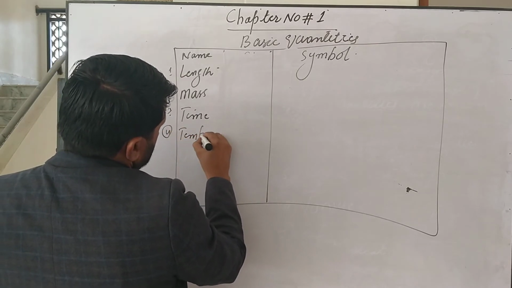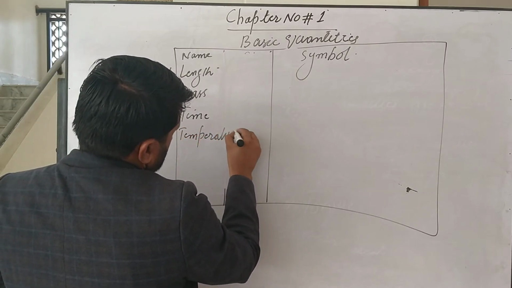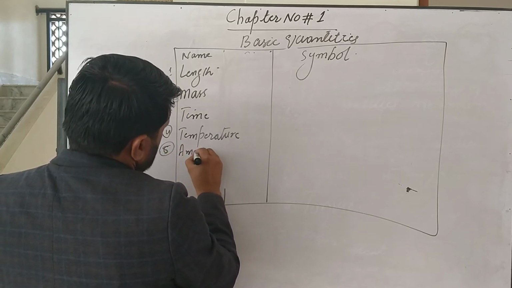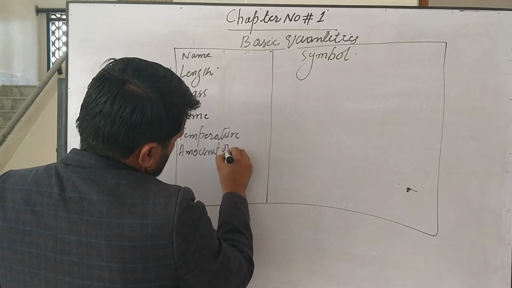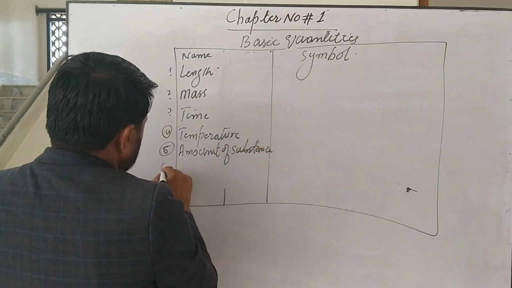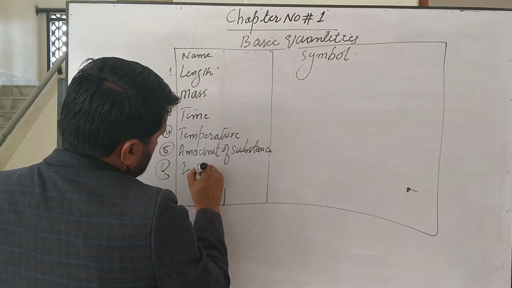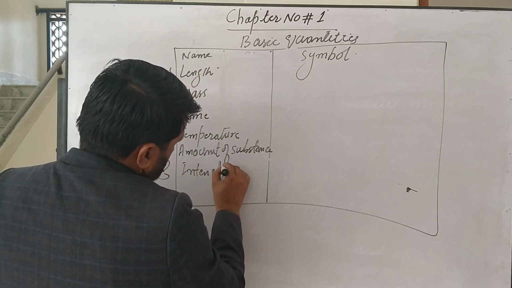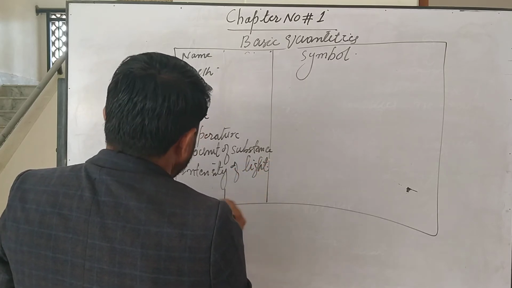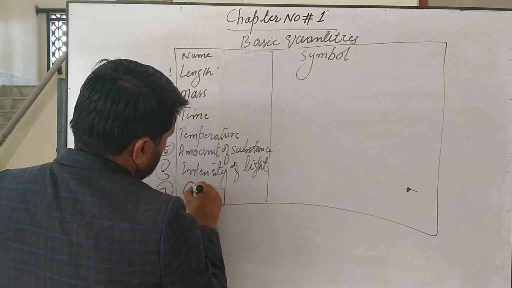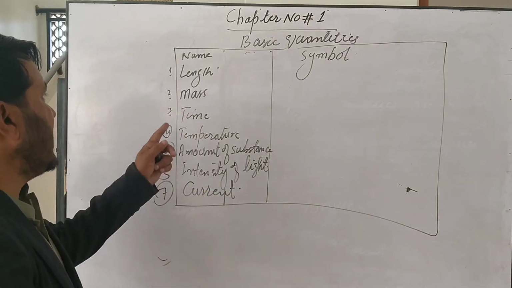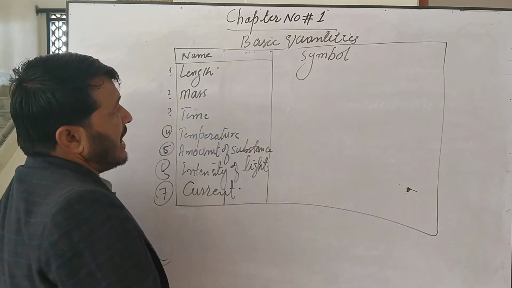Temperature, amount of substance, intensity of light, and electric current. These are the names of basic quantities.